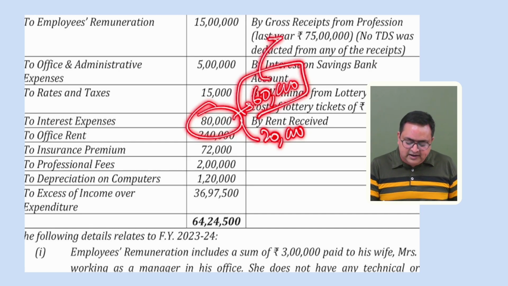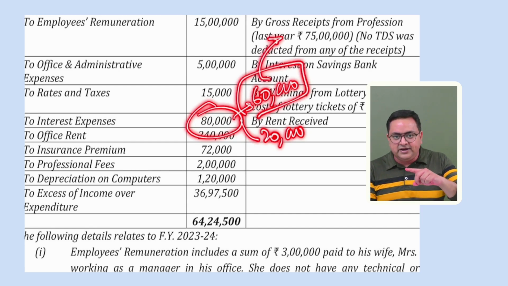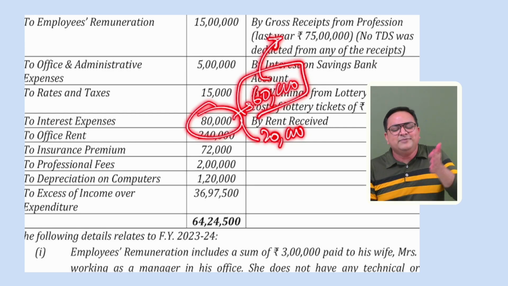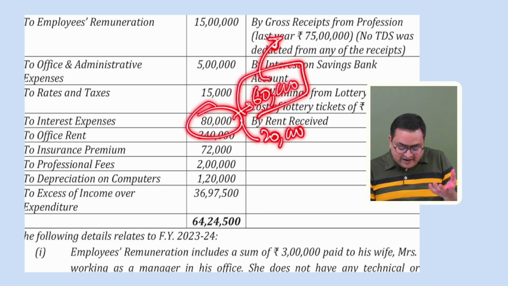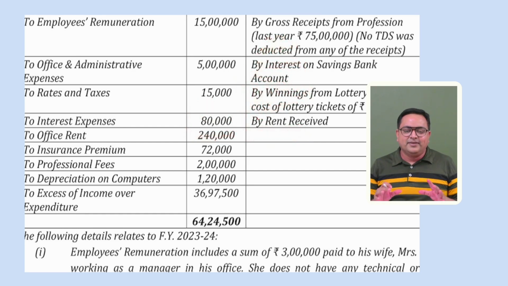60,000 we will take in our house property calculation. Sir, in house property can it be allowed? Yes. In house property, is 43B applicable? No, 43B is a PGBP section. Why would it play a role? It will not play any role in house property, right? 43B is a PGBP section. So the 60,000 goes to house property.